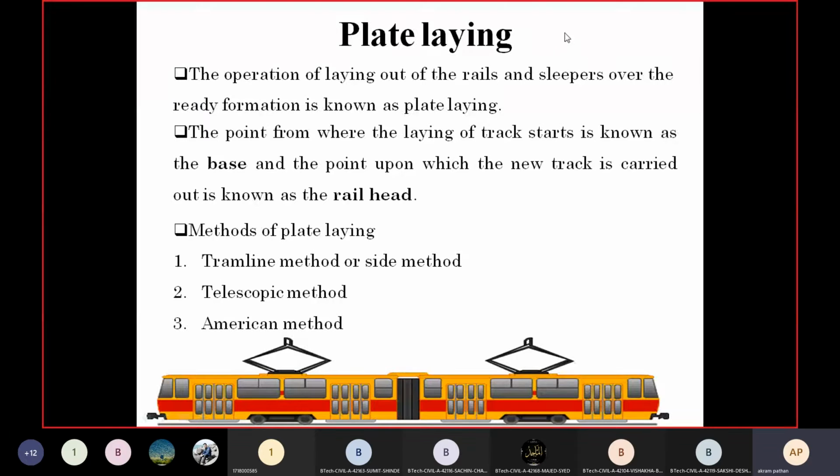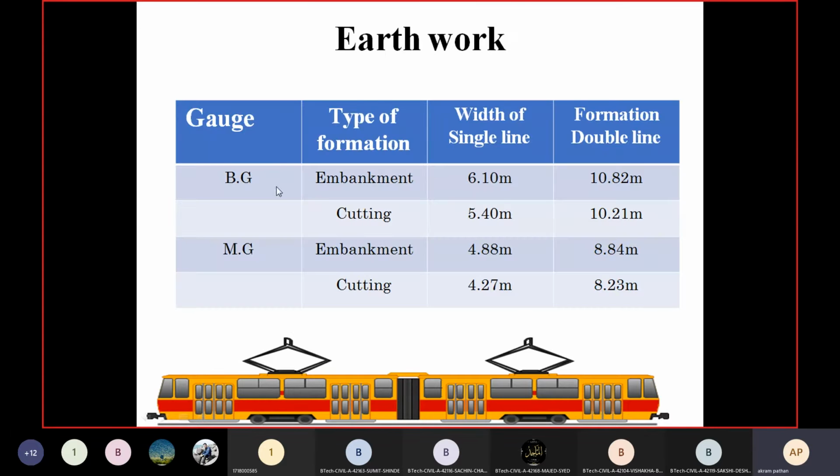The second stage of the construction of the new railway track is plate laying. At this stage I would like to ask you one important question. This is the width of the single line, 6.10 meter, and in case of the double line 10.82.